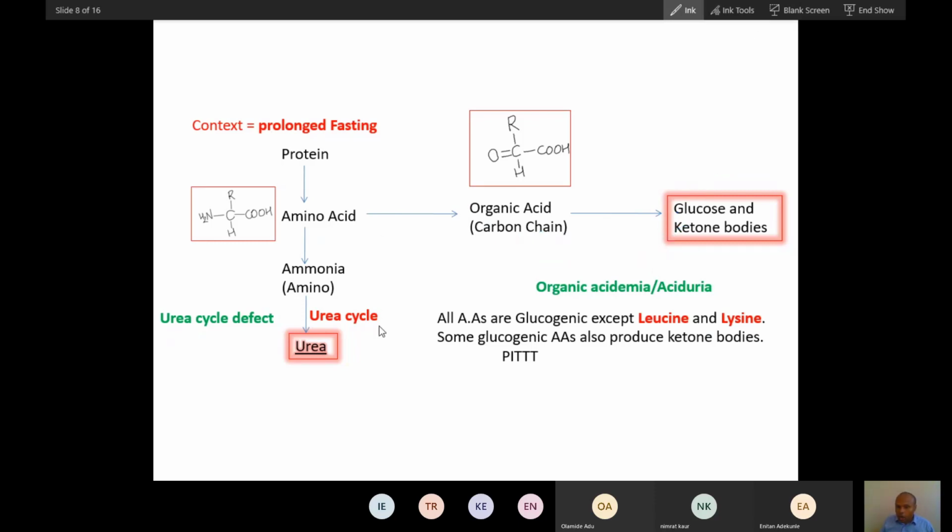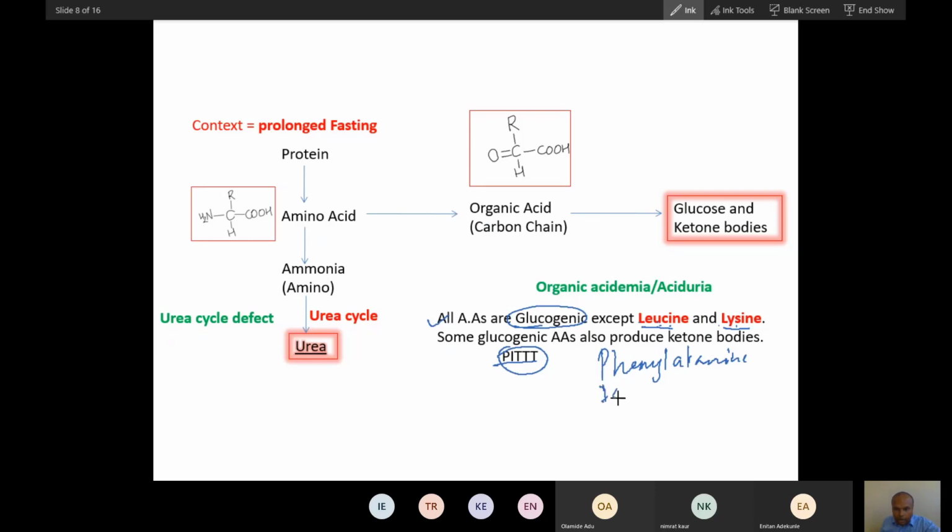Now, amino acids that convert into glucose are called glucogenic amino acids. All amino acids are glucogenic, except these two, L and L, except leucine and lysine. Leucine is a branched chain amino acid, lysine is a basic amino acid. Did you understand this? All amino acids produce glucose, except this and this. Okay. Now, there are a few other amino acids. I have given mnemonics only. PITT. P for phenylalanine.